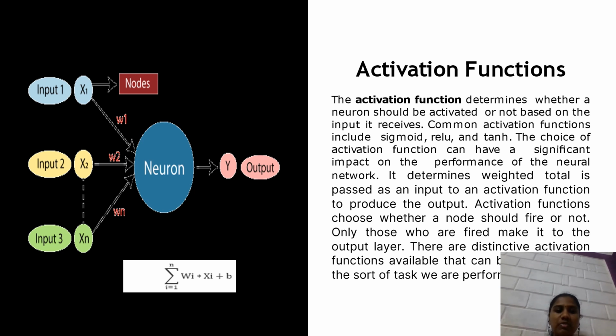The neural network's performance can be significantly impacted by the activation function that is selected. The output is produced by passing the weighted total as an input to an activation function. A node's firing status is determined by the activation function. The output layer is only reached by the neurons that have fired. Depending on the type of task we are completing, different activation functions are available.